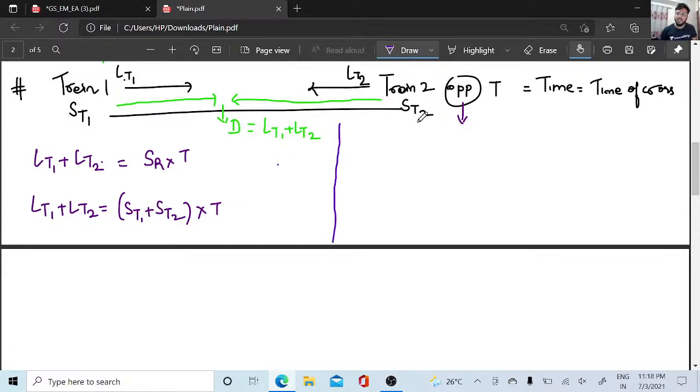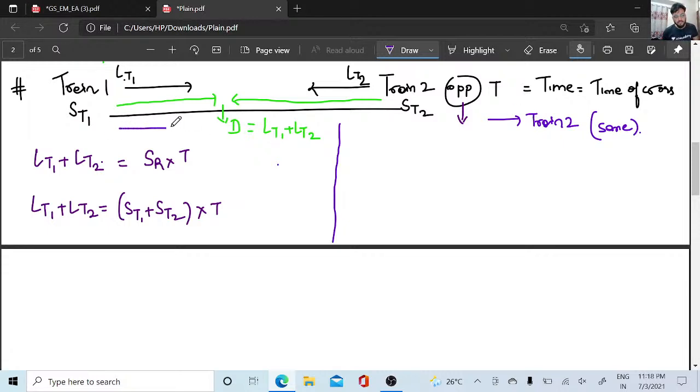Okay, same here. If both trains are going in the same direction, and let the speeds and lengths be the same, will there be a difference? What is the distance?